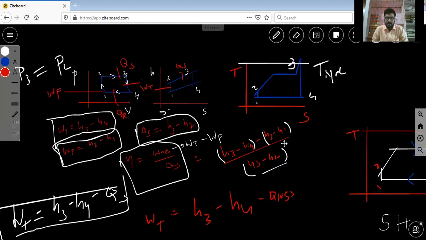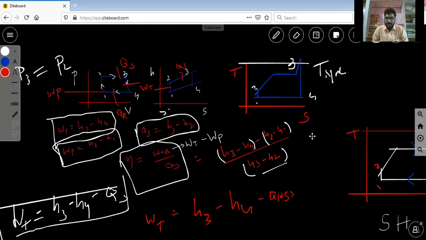Now today's main agenda is how can we improve, how can we increase the efficiency of the Rankine cycle. Especially in steam power plants, which are responsible for the production of most electric power in this world.